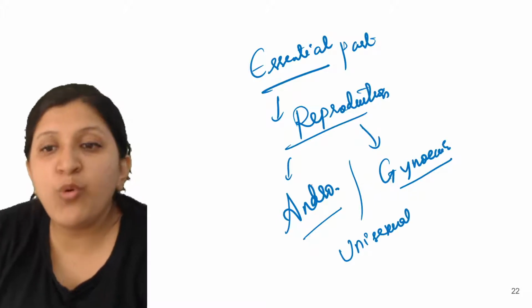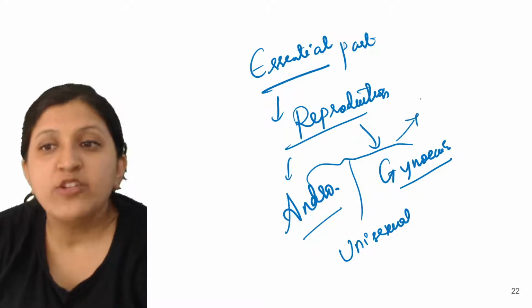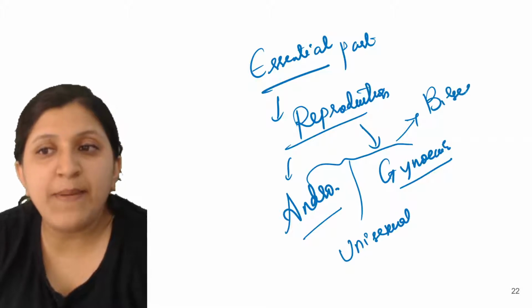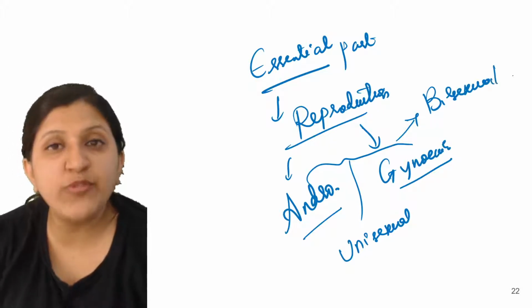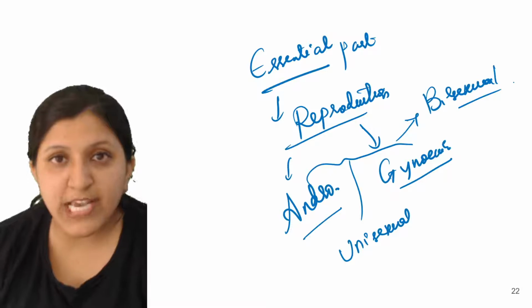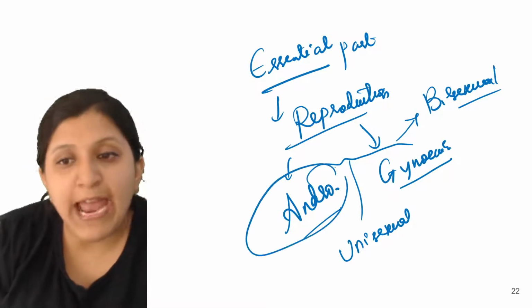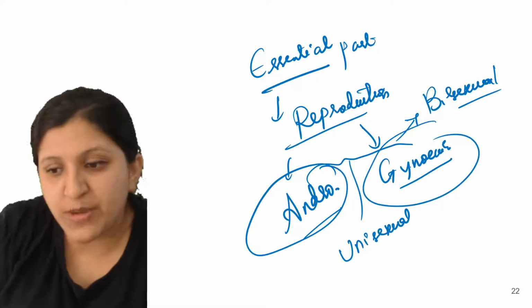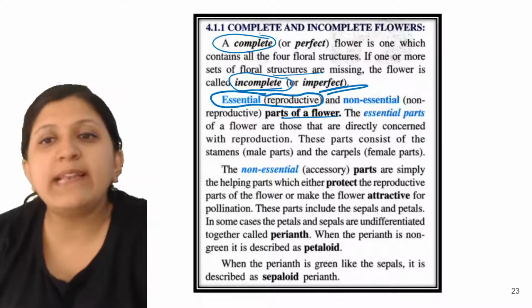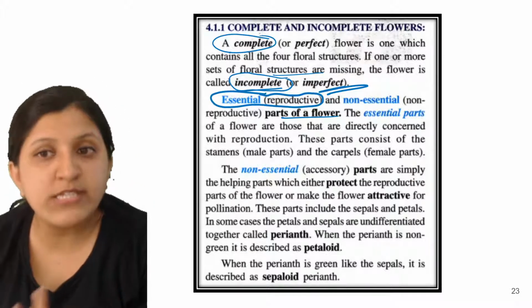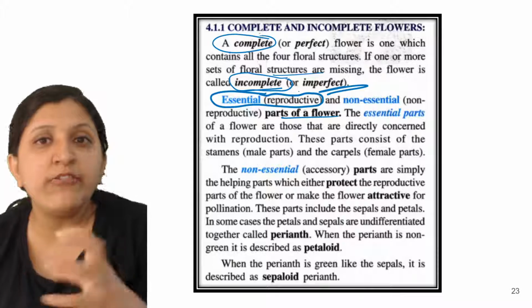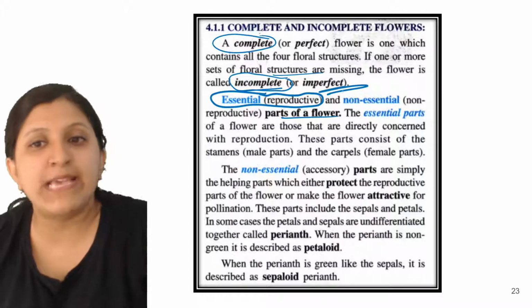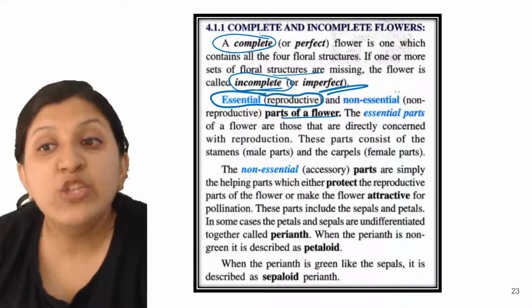If both of them are present, in that case we call it a bisexual flower. So in today's class we are studying the bisexual flower itself, where androecium is also present, gynoecium also present. Okay, so the parts essential for the reproduction are called the essential parts of a flower.